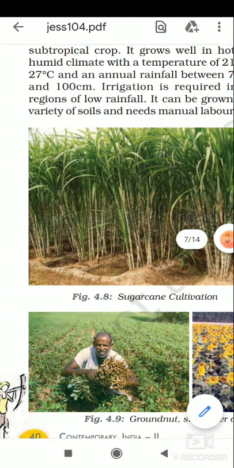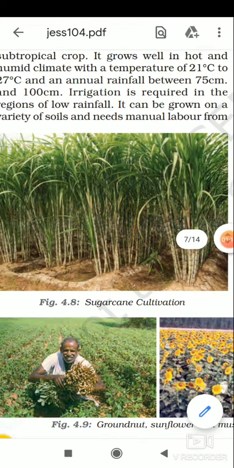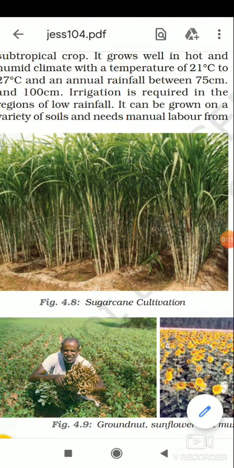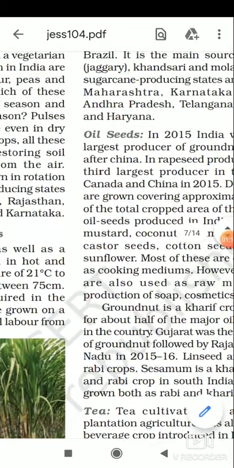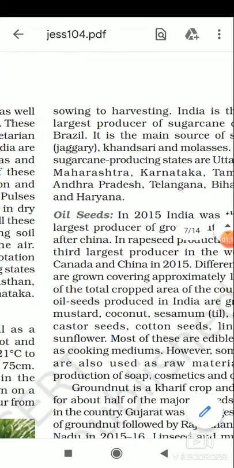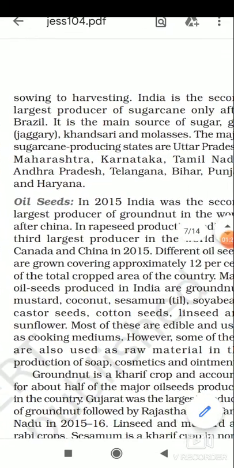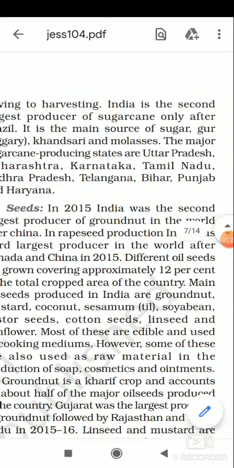It can be grown on a variety of soils and needs manual labor from sowing to harvesting. India is the second largest producer of sugarcane, only after Brazil.